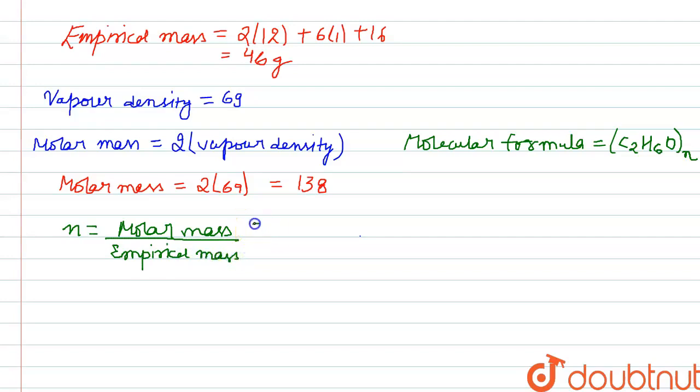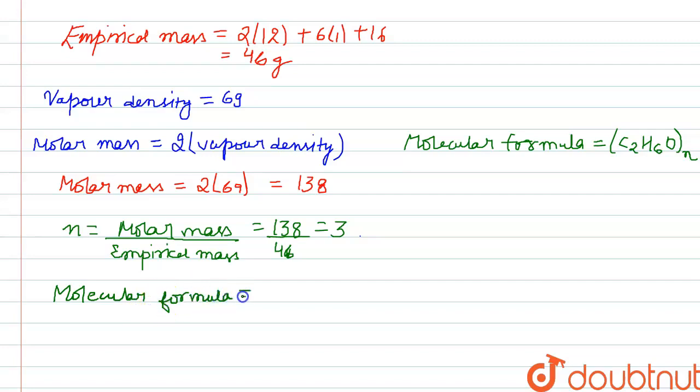So we will substitute the value of molar mass, which is 138, divided by empirical mass, which is 49. So this will come out to be equal to 3.